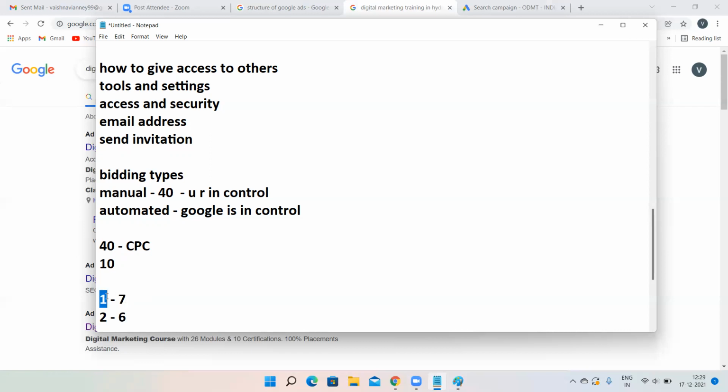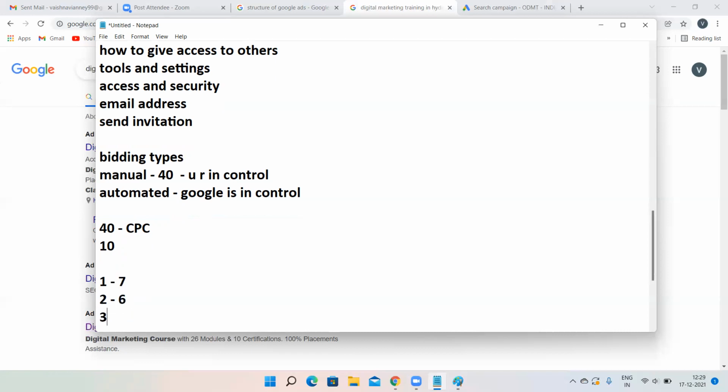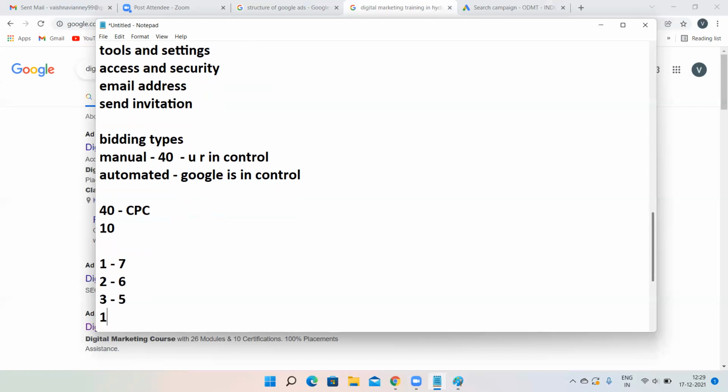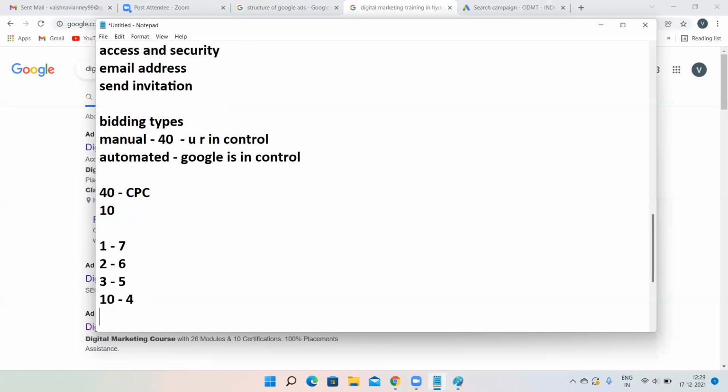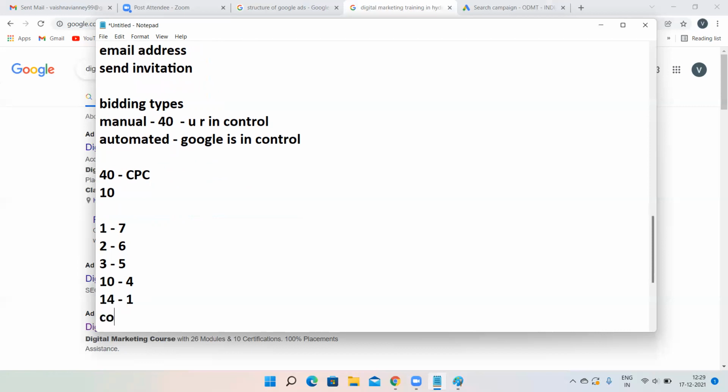First start with 1 rupee. Assume that you are appearing at 7th position. Then go for 2 rupees. Then you will be appearing at 6th position. Then again increase to 3 rupees. Then assume that you are appearing at 5th position. Then assume that you have paid some 10 rupees and you are appearing at 4th position. Like that, assume that for 14 rupees you are appearing at 1st position. What does that mean? Your competitor is paying some 13 rupees, because for 14 rupees you are coming at 1st position.